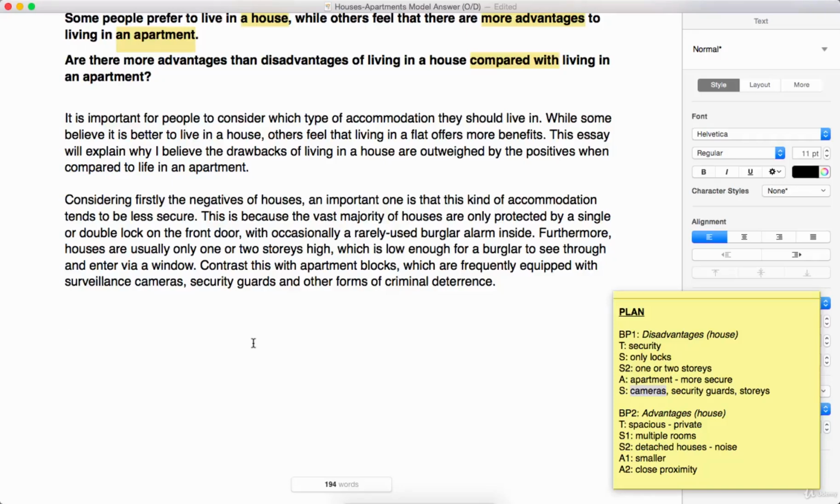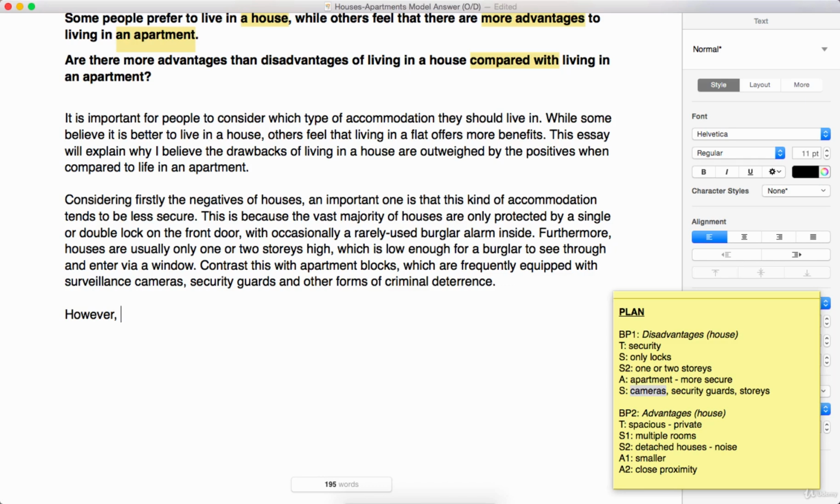Let's move on to the second body paragraph then. Of course, what we're dealing with here is a sense of contrast. Just like in any opinion discussion essay, there's always a sense of contrast here. So you can almost always get away with writing "however" at the beginning of your second body paragraph. There are obviously other expressions that you can use as well, but as we haven't used "however" yet, I think it's a good idea to use it here.